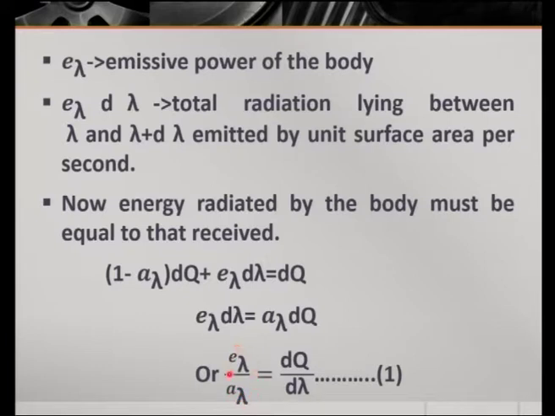This equation says the ratio between emissive power and absorptive power is equal to dq, the amount of radiant energy given, per d lambda, the wavelength difference. So, the ratio between emissive power and absorptive power is equal to the radiant energy per wavelength difference.